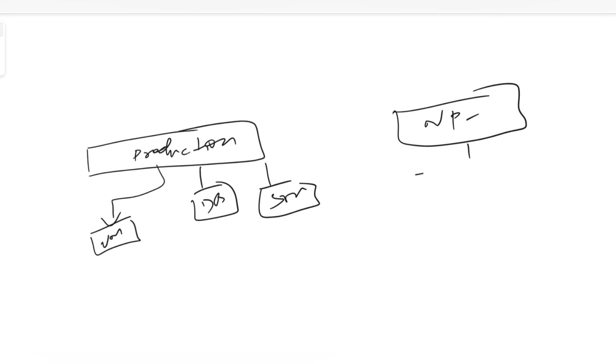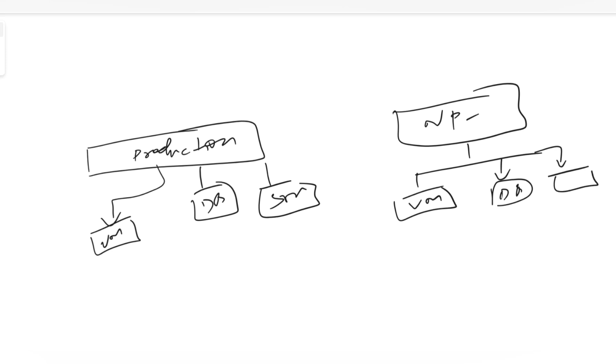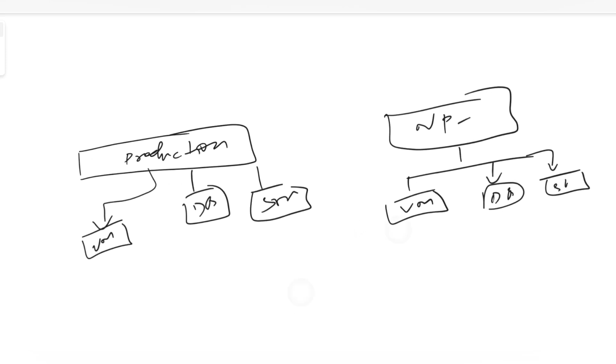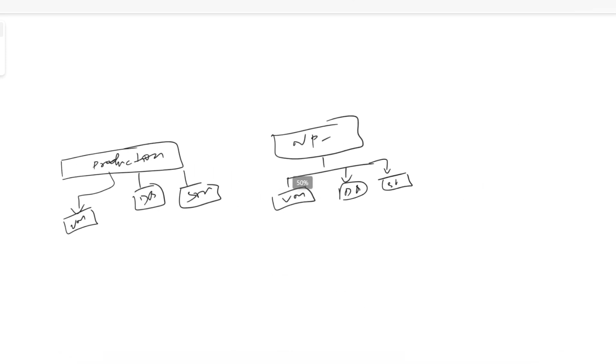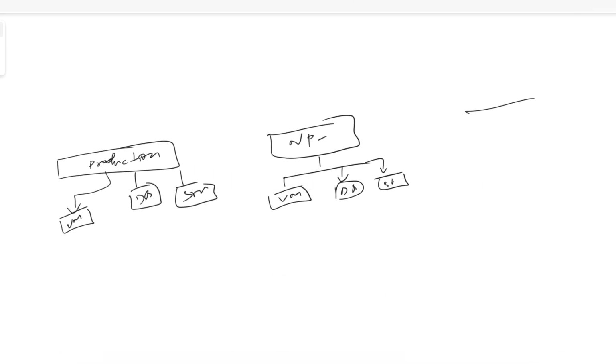Here also you will create your VMs, your DB, or any other resources. This list may increase. Maybe you have some other account which is a test and development account where you will have a similar set of resources.